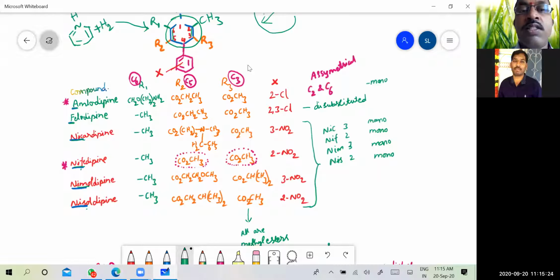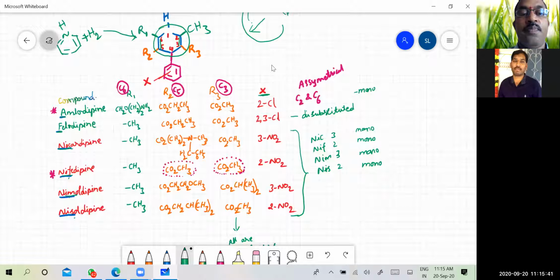And at the C4 substitution, we have a phenyl nucleus, and the substitution on the phenyl nucleus, we have written it as X. Then in case of amlodipine, this X substitution on the phenyl nucleus is chloro, that is 2-chloro. That means at this particular position there is chloro substitution.